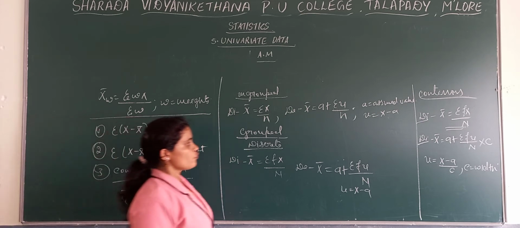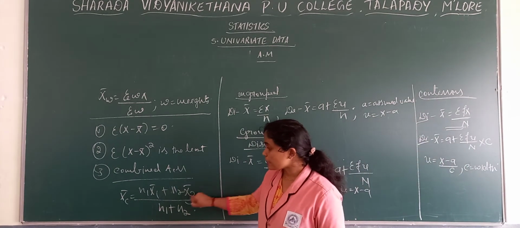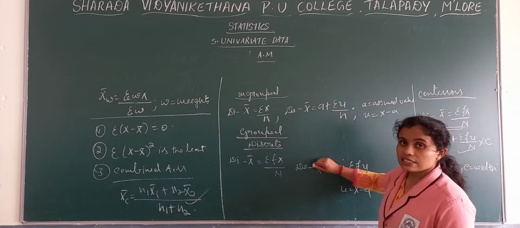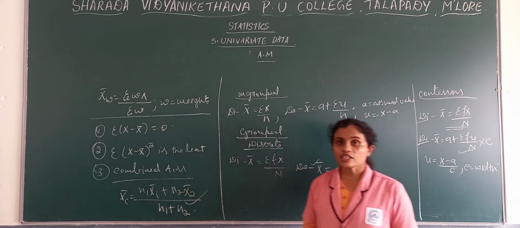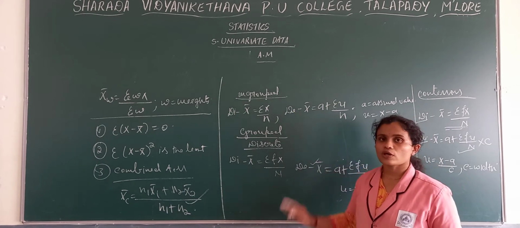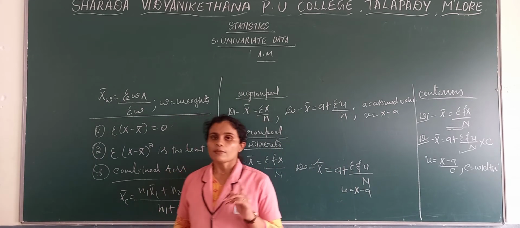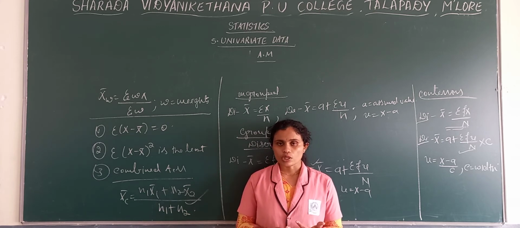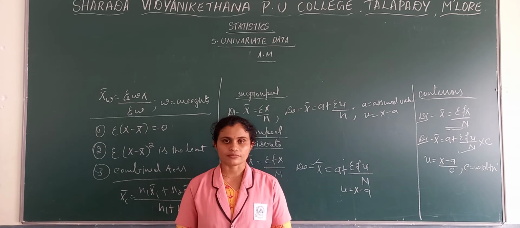So these are the formulas which will come under arithmetic mean. Here you can expect mainly combined arithmetic mean problems for 5 marks, and also discrete as well as continuous series kind of problems. With this we completed the topic called arithmetic mean. It is one type of measure of central tendency, that is, averages. In case of averages you have further 4 types: median, mode, geometric mean and harmonic mean. Next we will see what is median.